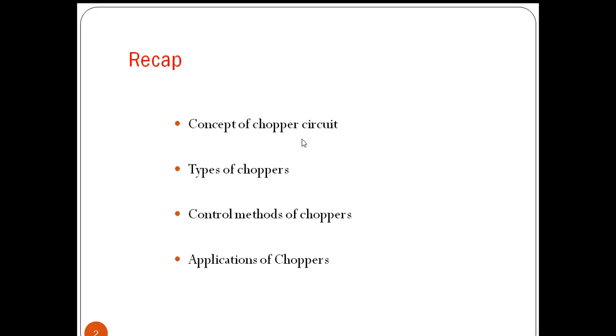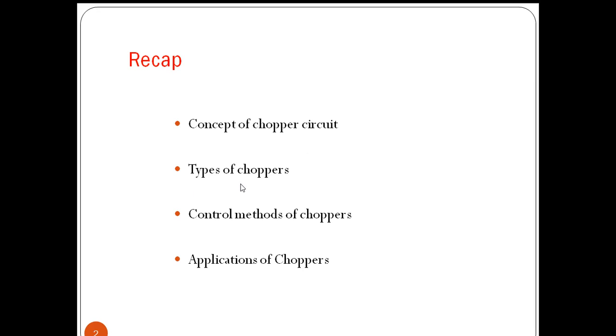Actually, a chopper is a static device that converts fixed DC voltage into a variable output voltage. Fixed DC into variable DC output voltage. And the choppers are mainly classified into two types: step down chopper and step up chopper.